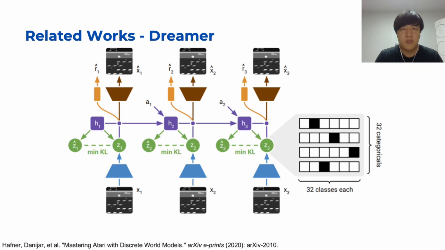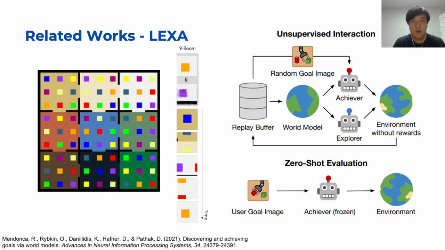Director Strategy is based on a model called DreamerV2. Dreamer is a model-based RL algorithm where a world model learns the transition dynamics of the real world and can simulate upon latent states in a parallel manner, which increases sample efficiency. Another model-based algorithm, Lexa, uses Dreamer to explore and learn random goals during training. By using the trajectories from the simulation of the world model, Lexa trains a goal-conditioned agent.